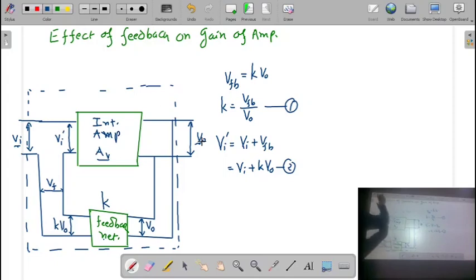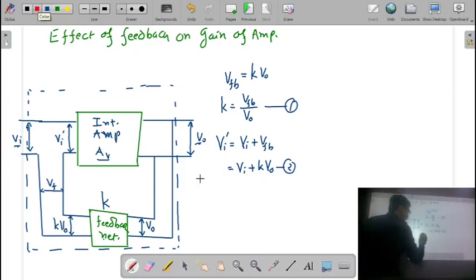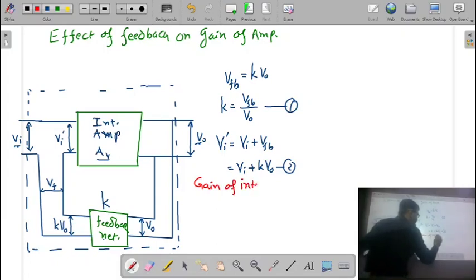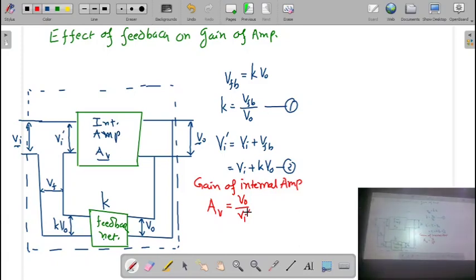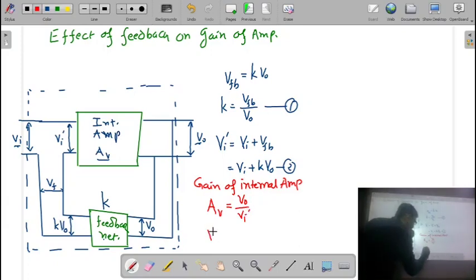So here if I write the gain of the internal amplifier, then we can represent it as AV is equal to VO divided by VI dash. Remember, this VI dash is the input for the internal amplifier. And therefore, we can say the output voltage is given as AV into VI dash.